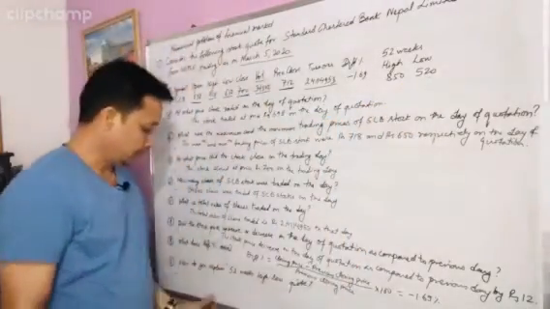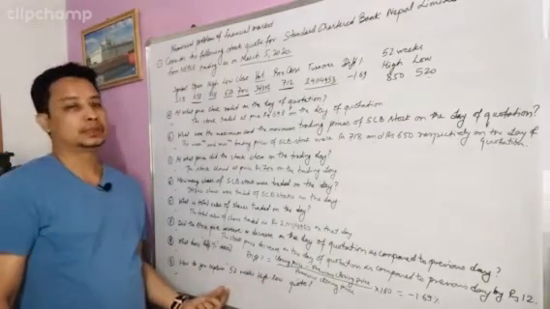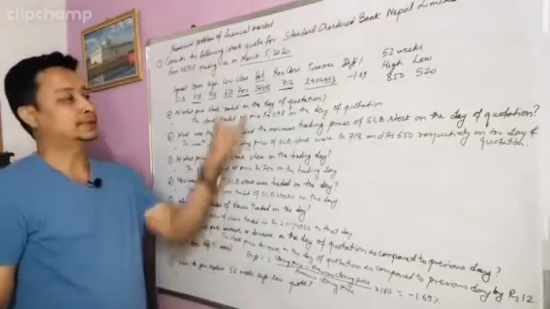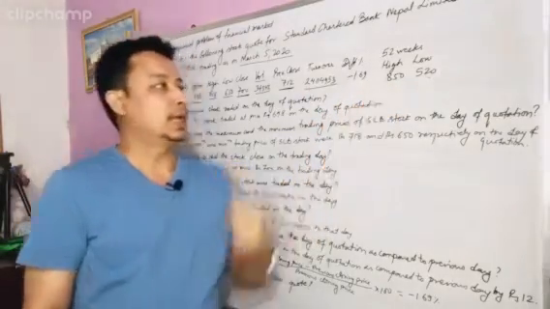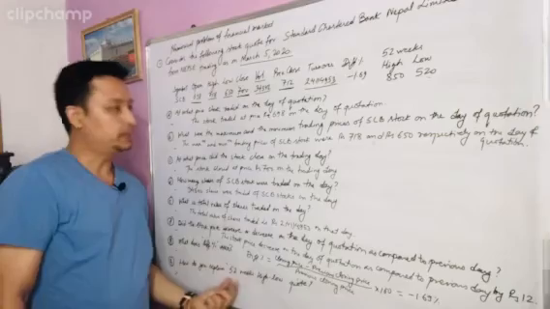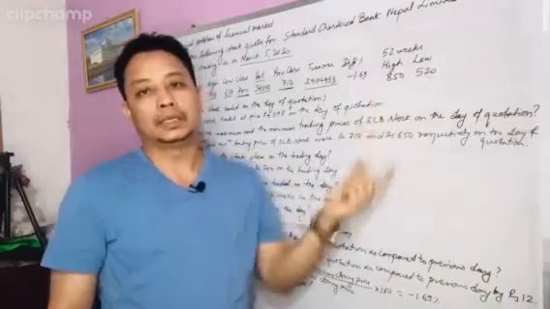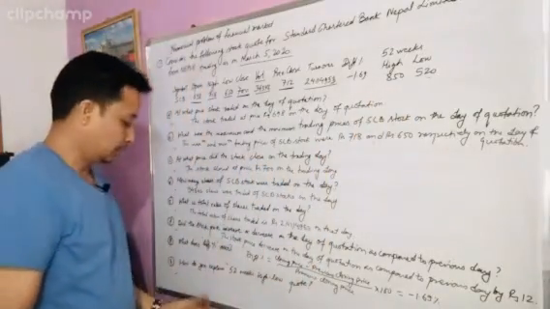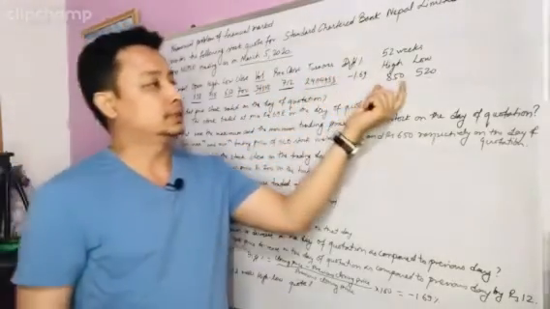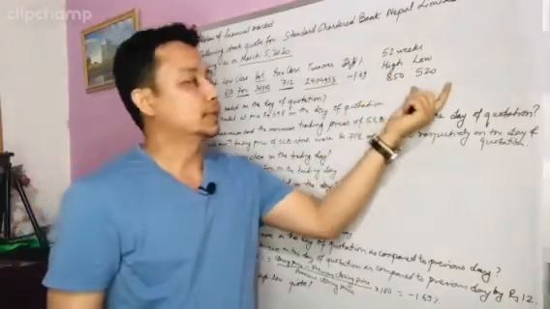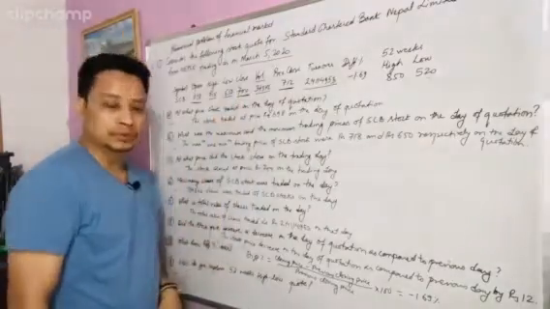So now if you see this, the 52 weeks high-low quote here means within the 52 weeks the highest price of SCB does reach up to rupees 850, and the lowest price within 52 weeks it reached up to rupees 520 in this time period. So it shows that the highest price of the SCB is rupees 850 and lowest price of the SCB is rupees 520 within 52 weeks.